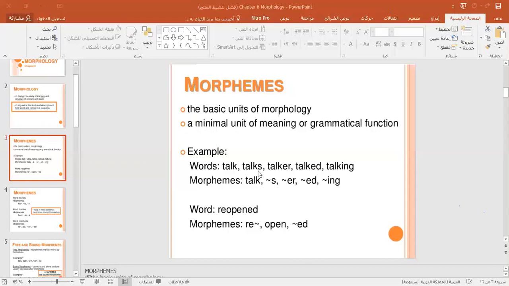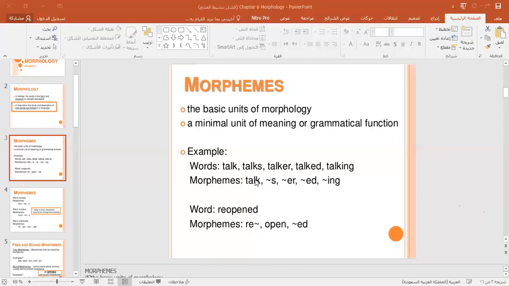The s at the end of the word talks has a grammatical function. When I say talk or talks, there is a difference. Talks is used to refer to the third person singular in the present tense. So it is called the third person singular present tense s.